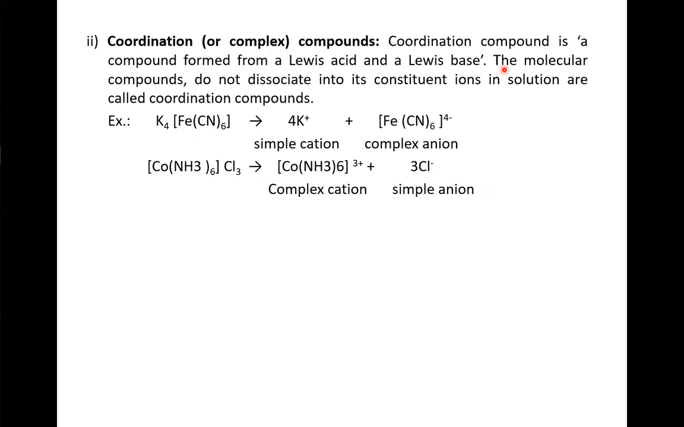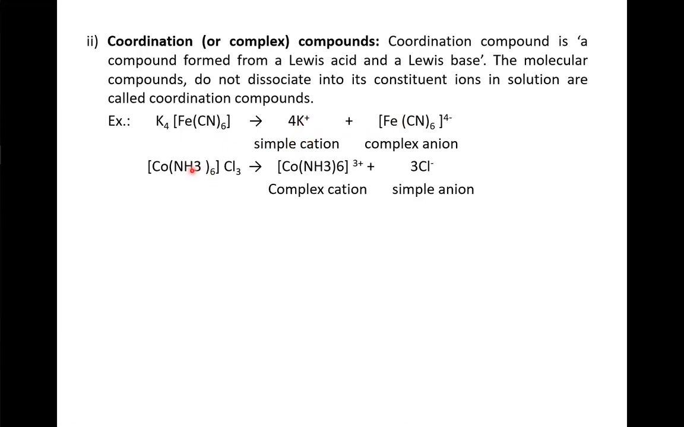For example, K4[Fe(CN)6] is dissolved in water. The aqueous solution gives K+ ions, that is the simple cation, and [Fe(CN)6]4- complex anion. This complex ion does not give ions such as Fe2+ and CN- ions, because these ions together form a complex ion and retain their identity even in solution.